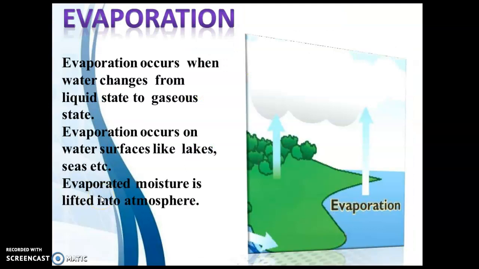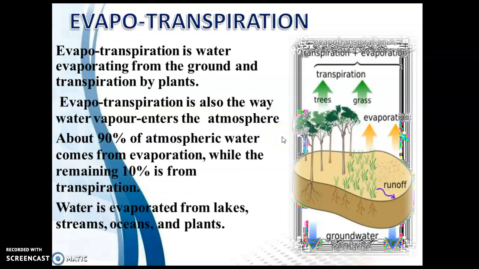First, evaporation. Evaporation occurs when water changes from the liquid state to the gaseous state due to the sun's energy. Here in this image we see the surface water evaporating due to the sun's energy, and also the groundwater. Evaporation occurs on water surfaces like lakes, seas, etc. Evaporated moisture is lifted into the atmosphere.